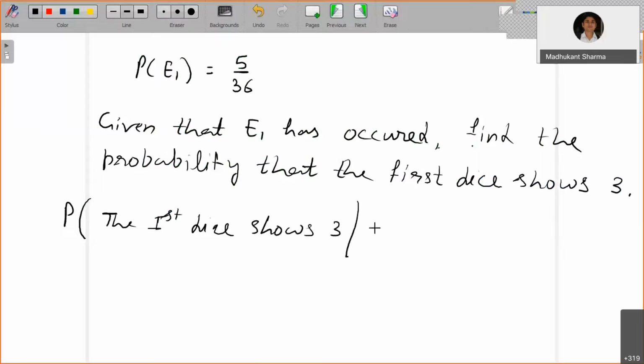given. This is the symbol for conditional, given that E1 has occurred. In this scenario it is already known, meaning E1 has occurred, so that is certain. Now your new sample space is this.